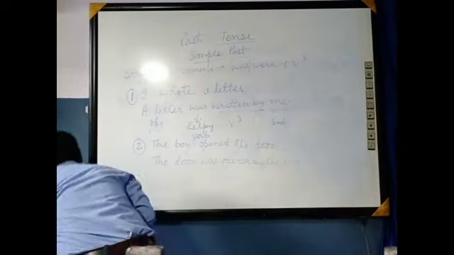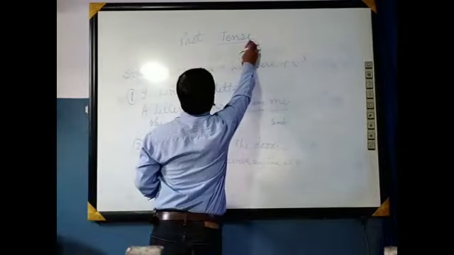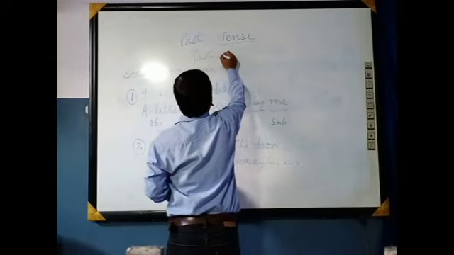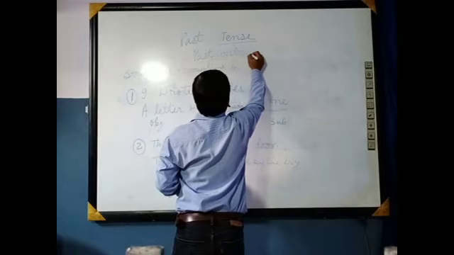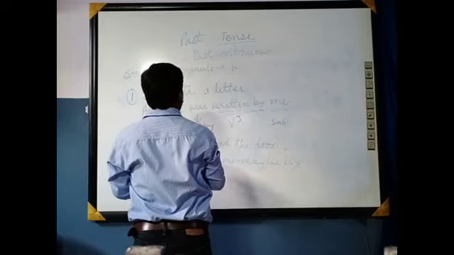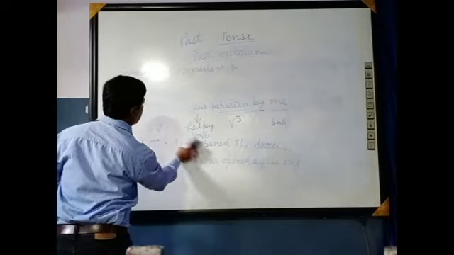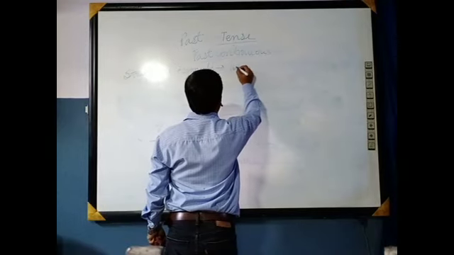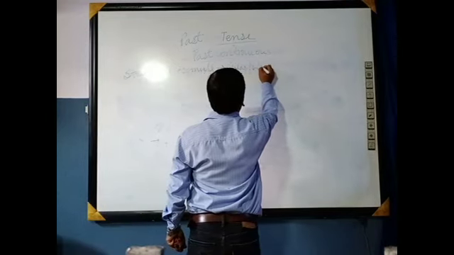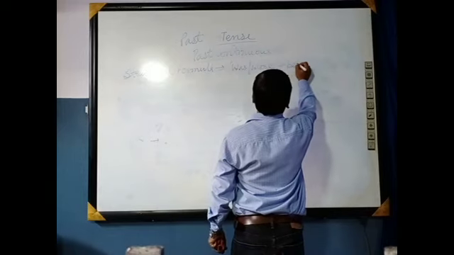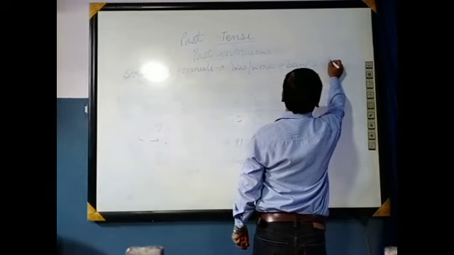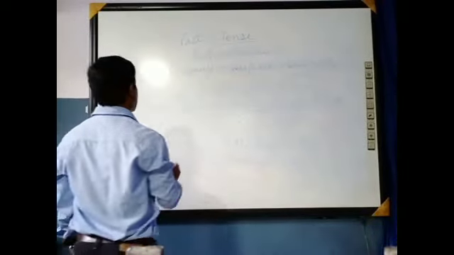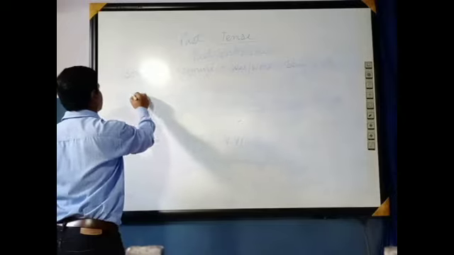Now I come to the next, that is past continuous. In past continuous tense, the formula is: was, were plus being plus verb 3. In this case, was, were, being plus verb 3 will be utilized. You can better understand with this example.